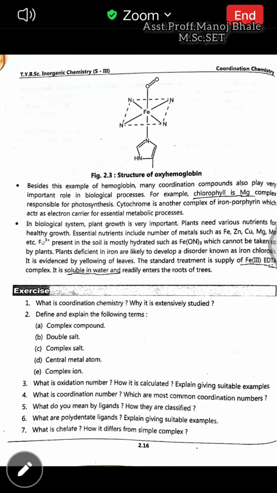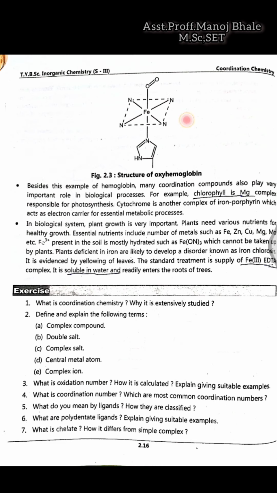So the last page which is given there is the structure of the oxyhemoglobin. Oxyhemoglobin, this is one of the ligands which is attached to another side, and at the other side there is a bonding of the oxygen. I already told you iron forms bonding with the oxygen, and which is used for the transportation of the oxygen. Next one, that is an example of the hemoglobin which plays an important role in the biological process.